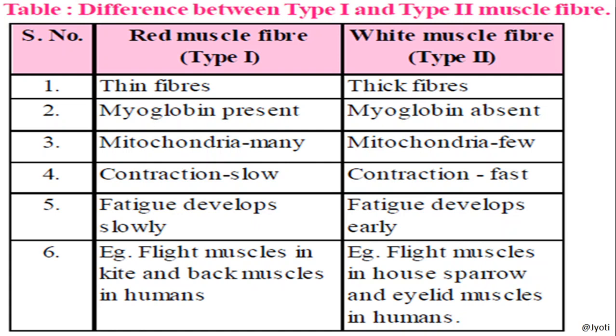Okay. Then let me tell you the location. The flight muscles in kite and back muscles in human are red muscle fibers. And the white muscle fibers are located in the flight muscles in house sparrow and eyelid muscles in human. So these are the basic differences between red muscle fiber and white muscle fiber. I hope it is clear to you.